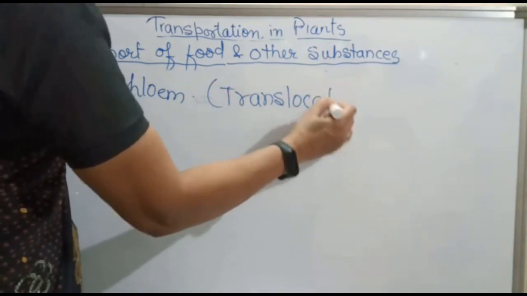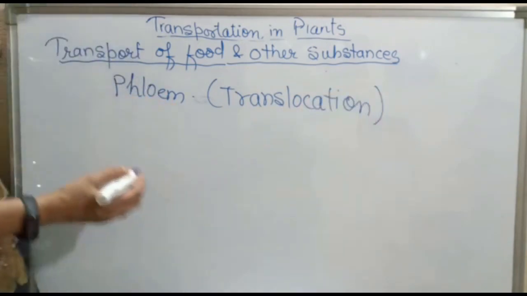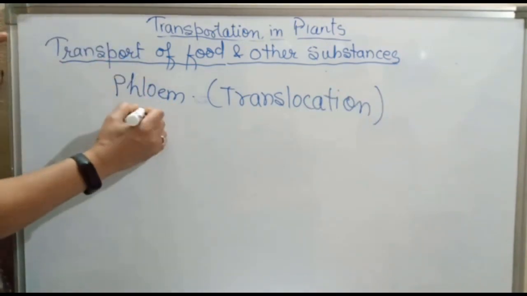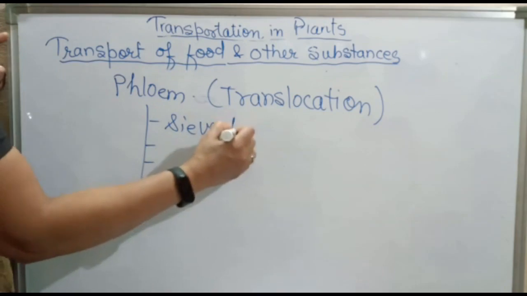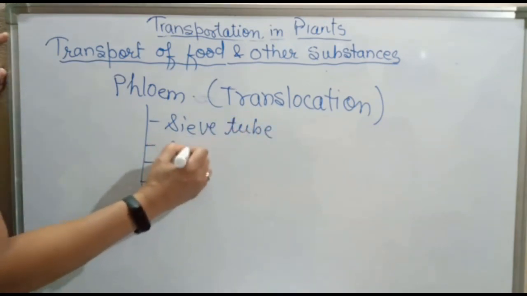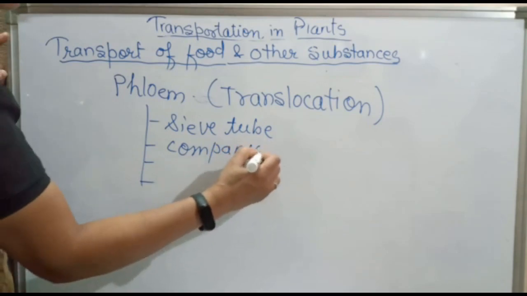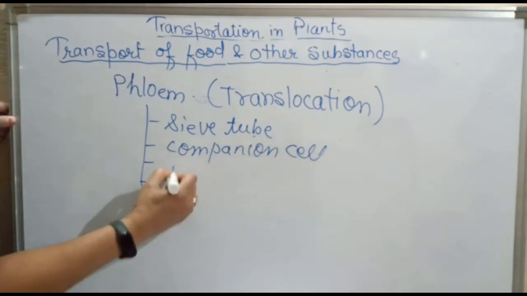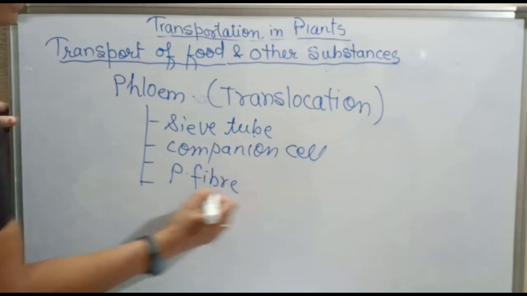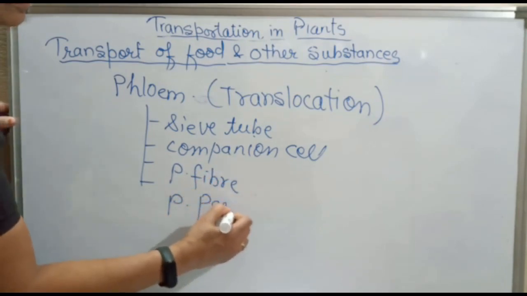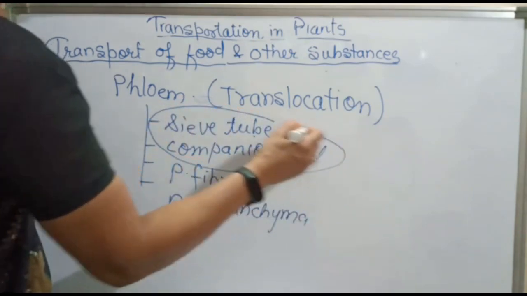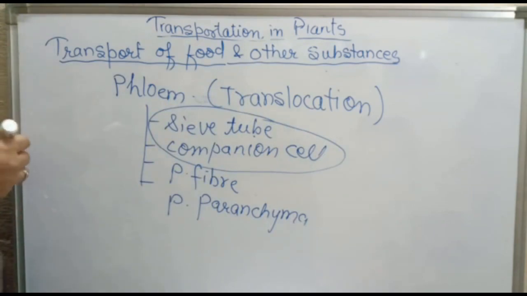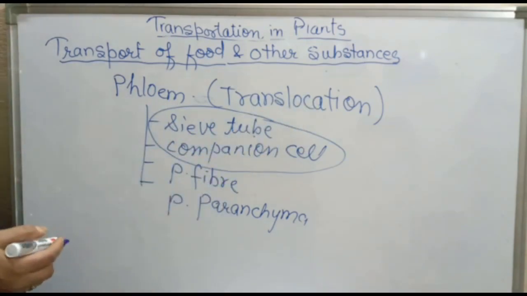Translocation. So what is translocation? Transportation of food with the help of phloem. And what are the elements of phloem? The four elements of phloem are sieve tube, companion cell, then phloem fiber, then phloem parenchyma. Basically, sieve tube and companion cell, these two are responsible for the transportation of food, or responsible for translocation.